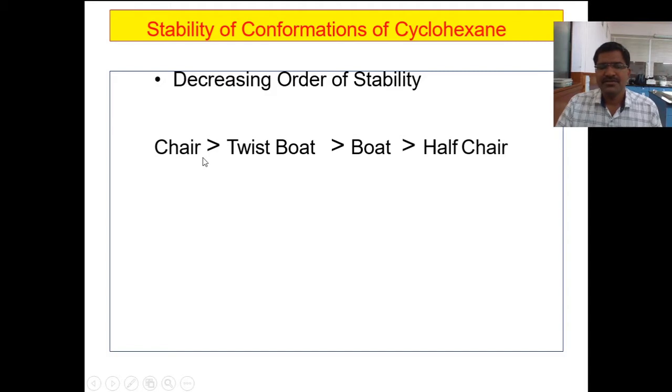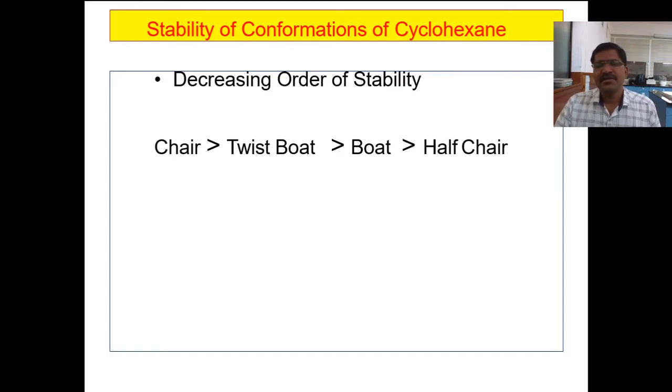Chair is more stable than twist boat, which is more stable than boat, and boat is more stable than half chair. That is, half chair is the least stable and chair is the most stable conformation of cyclohexane. We have to remember this order.